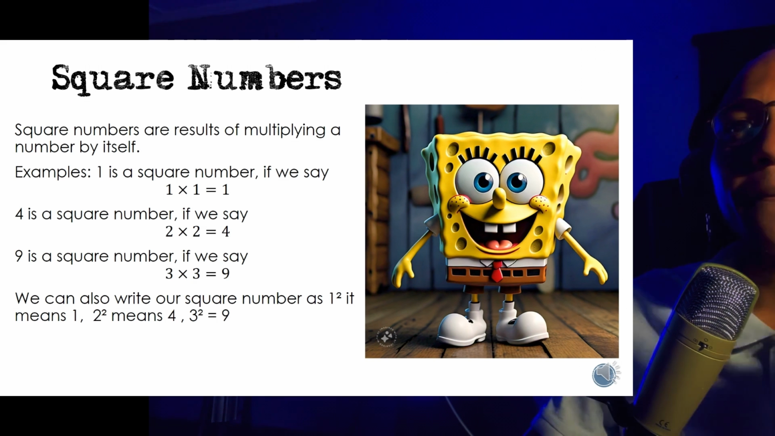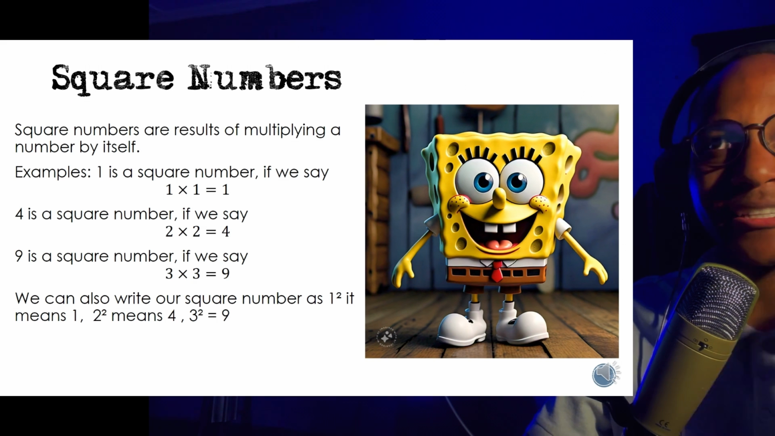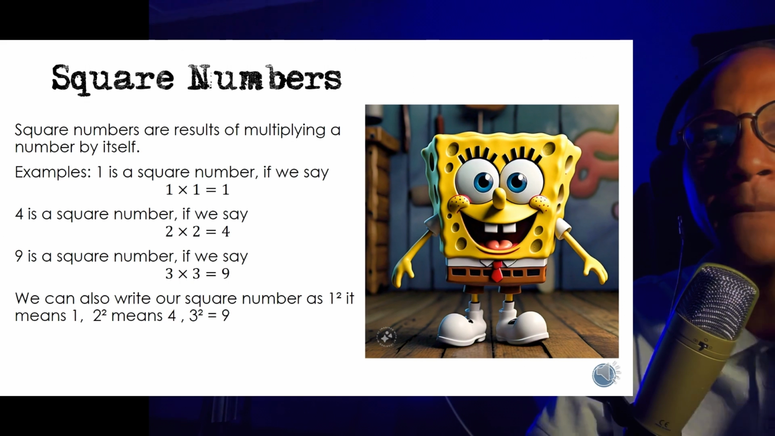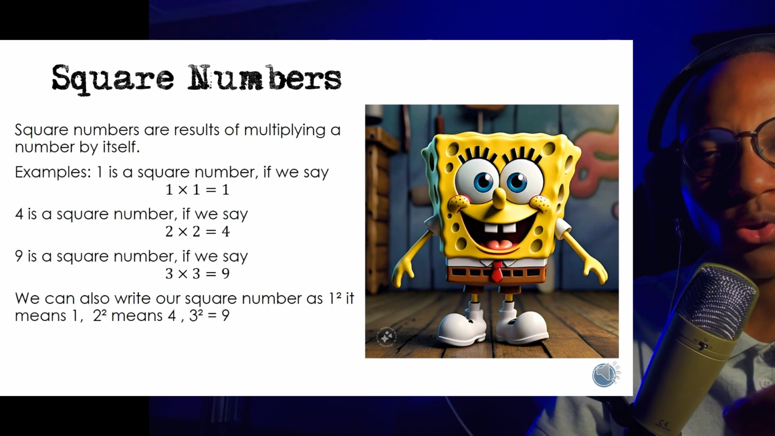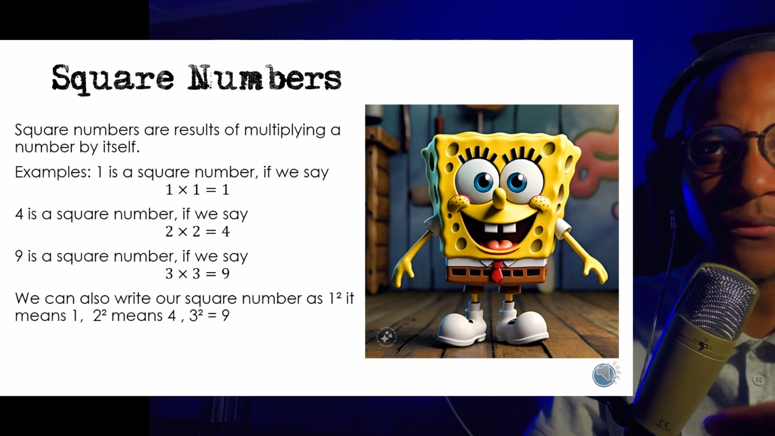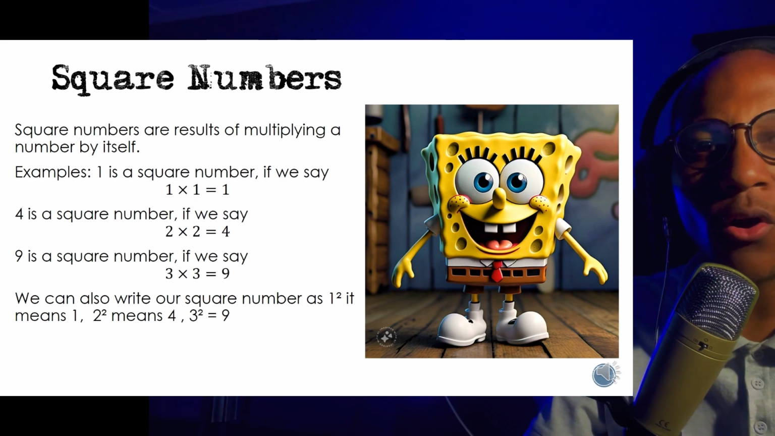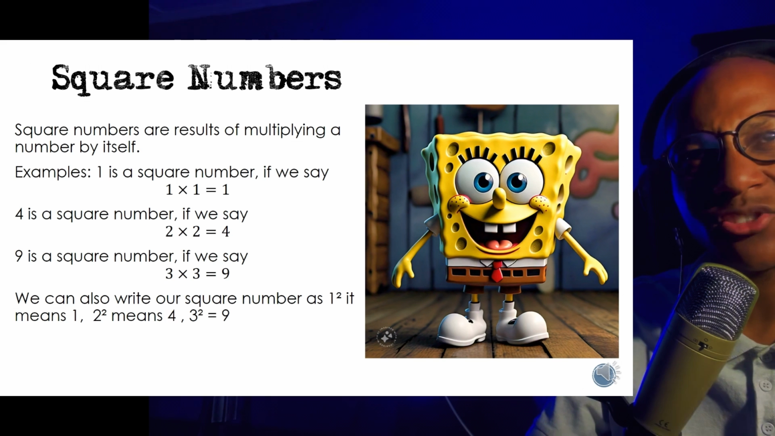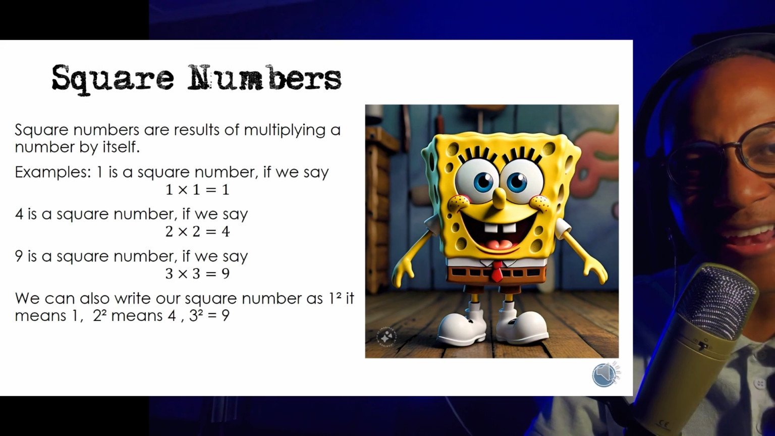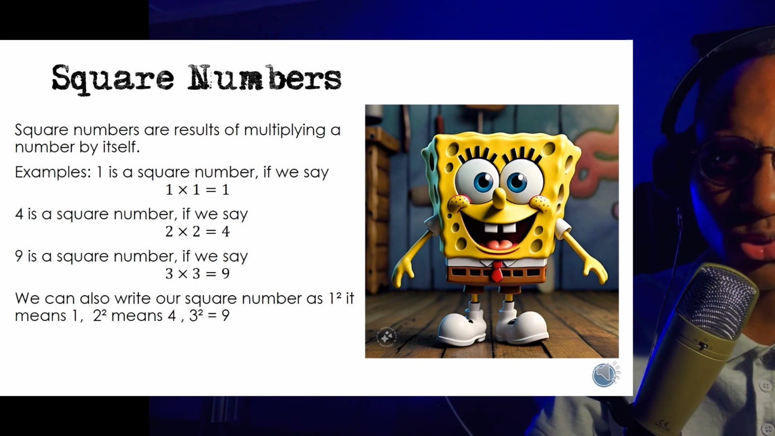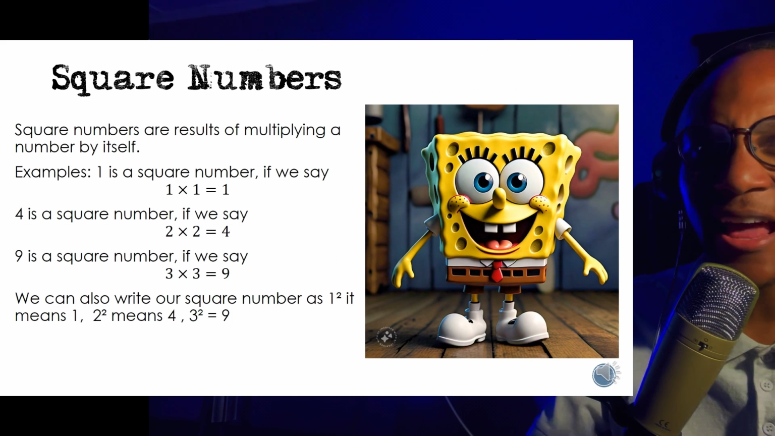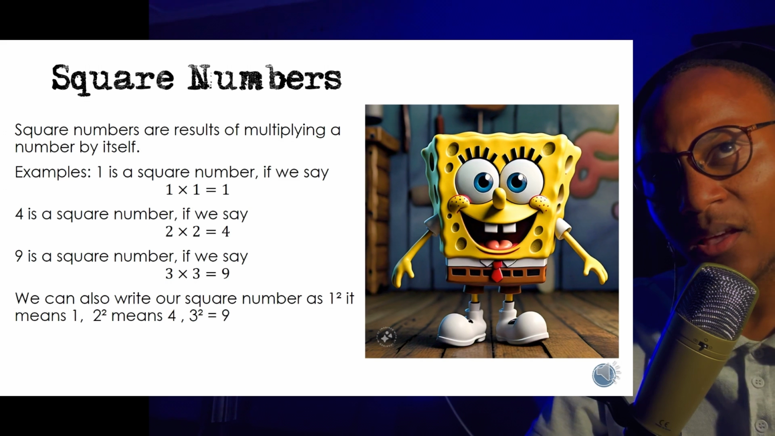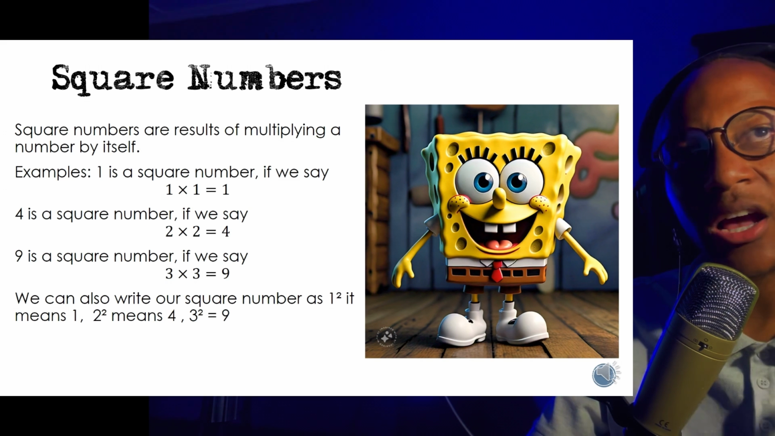Anyway, square numbers are the results of multiplying a number by itself. So if you say 1 times 1, the number that you get is called a square number. If you say 2 times 2, 4 is a square number, because these are numbers that you get when you multiply a number by itself. 9 is a square number because to get 9 you say 3 times 3. That's what square numbers are.